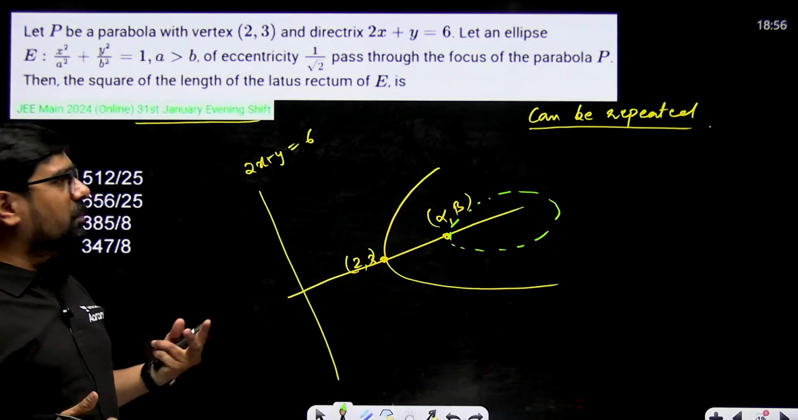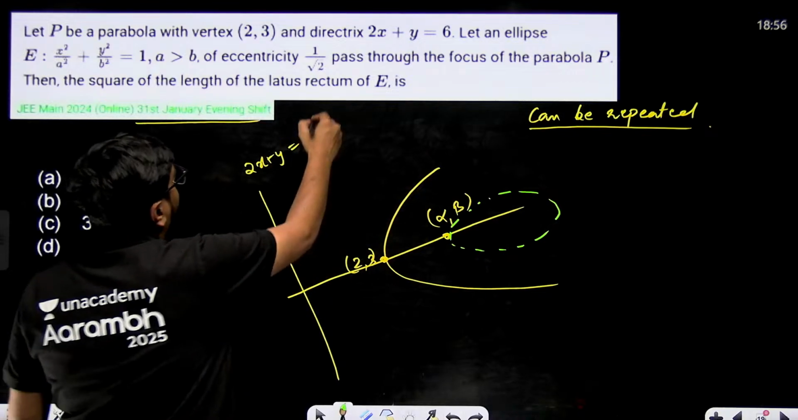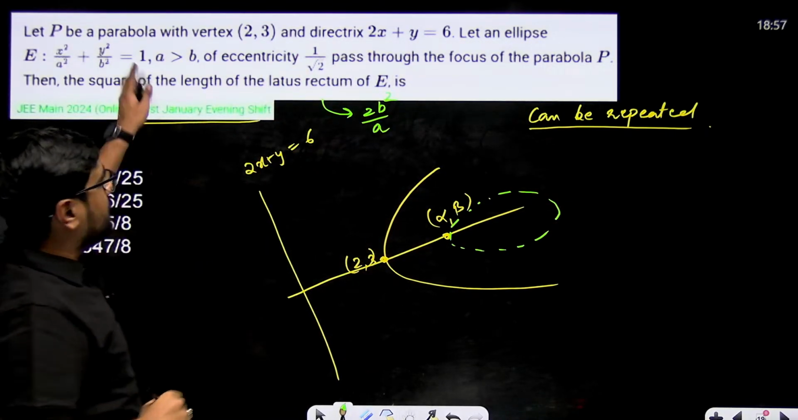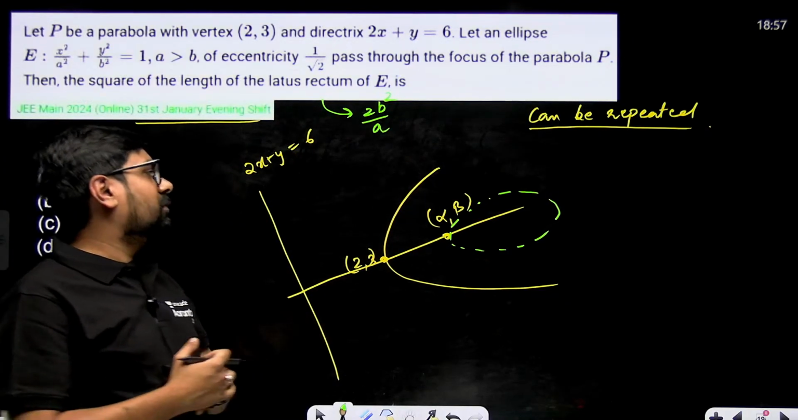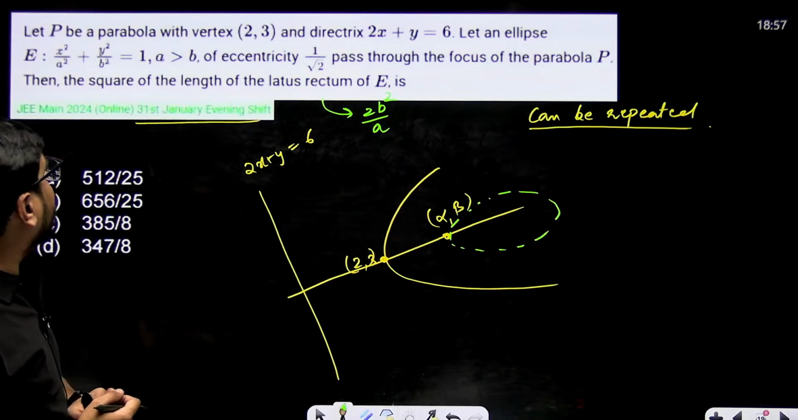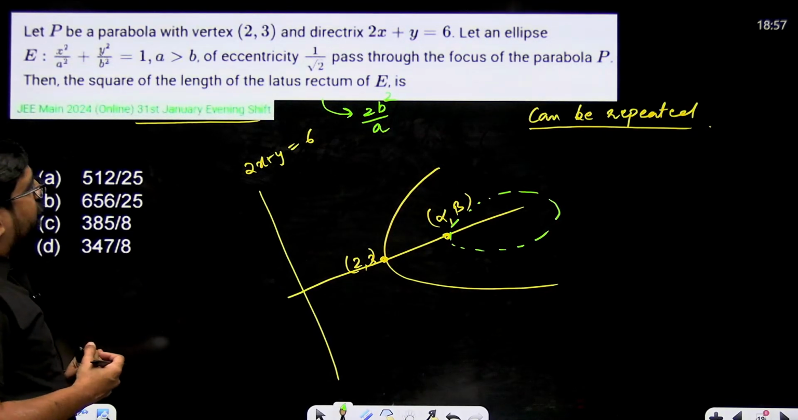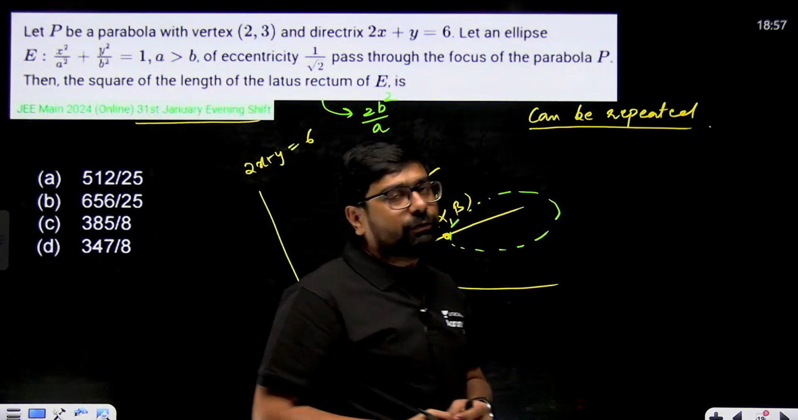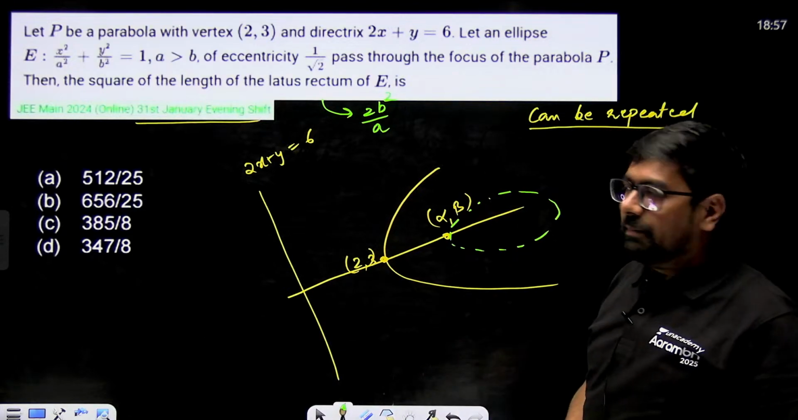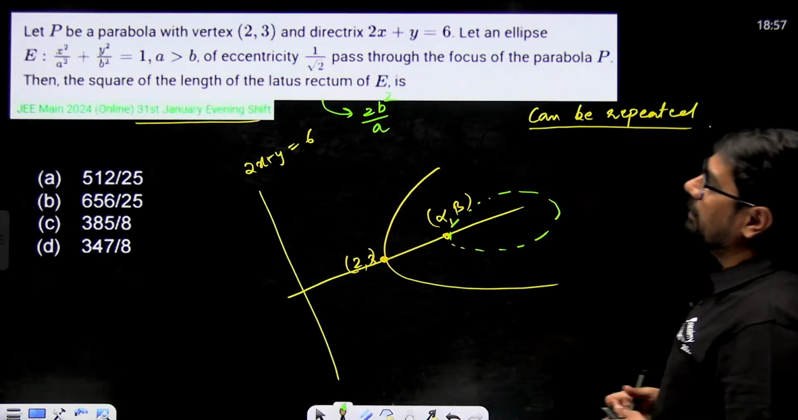Actually, the question is mostly about parabola and straight line, I think. The only latus rectum length we have to use is 2b square by a, which we know, because a is greater than b. We'll have to find the focus, because the ellipse passes through the focus of the parabola. So it's very important to find the focus here, which will satisfy this line, and this point will satisfy our ellipse, and then only we'll be able to solve the question.